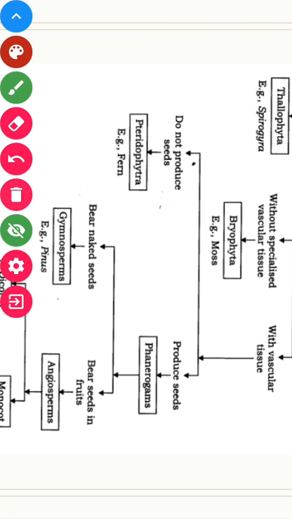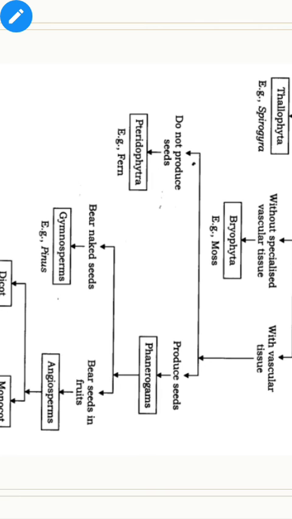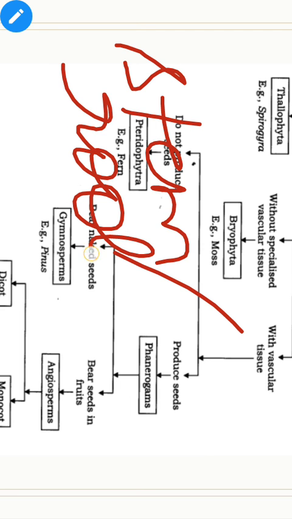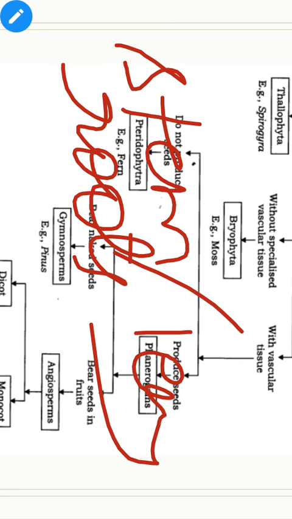And the plant's body is differentiated into stem-like structures. What I mean to say is that in bryophytes some type of differentiation of stem, roots and leaves will be there. But true stem and leaves are absent. They are not actually there, they are only stem-like and leaf-like structures.